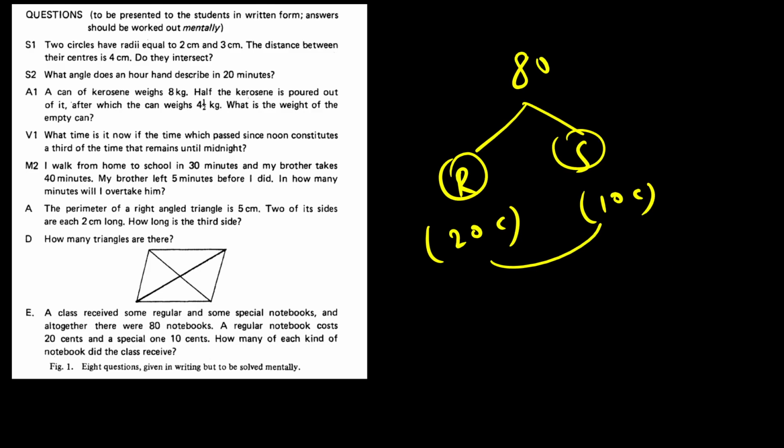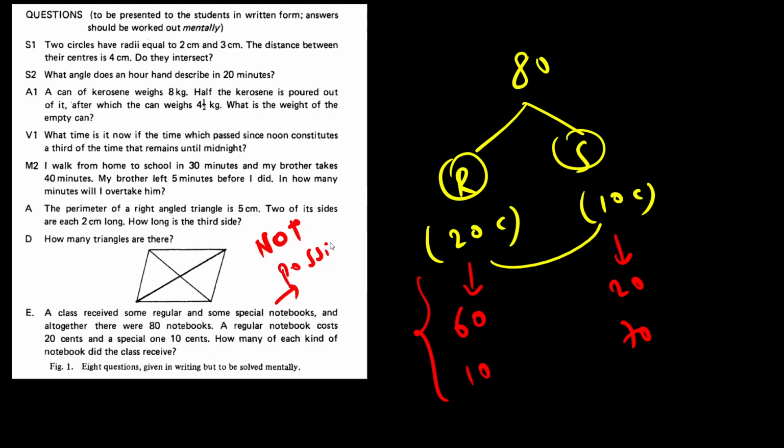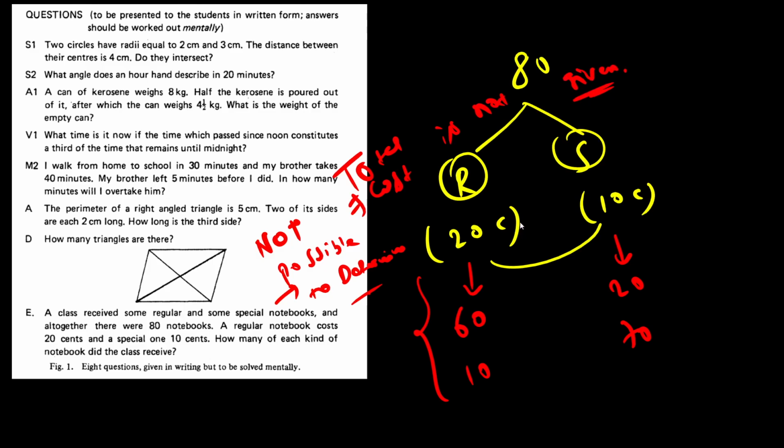Since total cost is not involved, I have the liberty to choose, let's say, 60 notebooks and 20 notebooks, or let's say 10 notebooks and 70 notebooks. So here I have no restriction on the cost. So I cannot say uniquely how many notebooks there are of each type, right? So you can say that this is not possible to determine. And why is it not possible to determine? Because total cost is not given. Since total cost is not given, there is no way that we can ascertain how many of each kind of notebook there are.